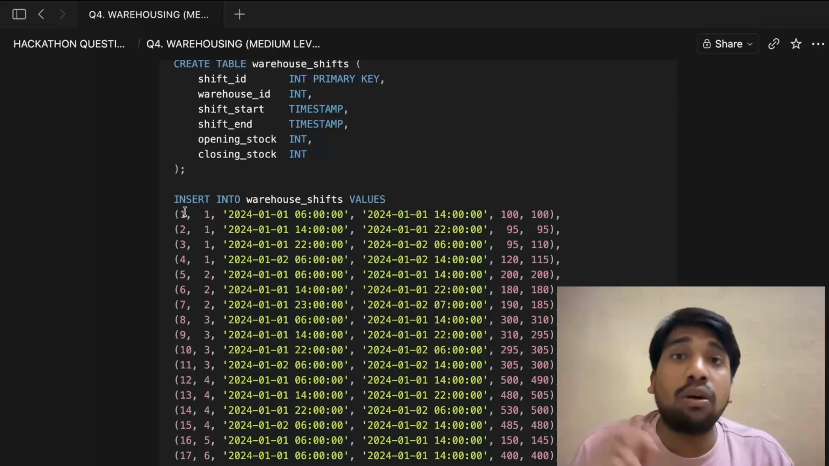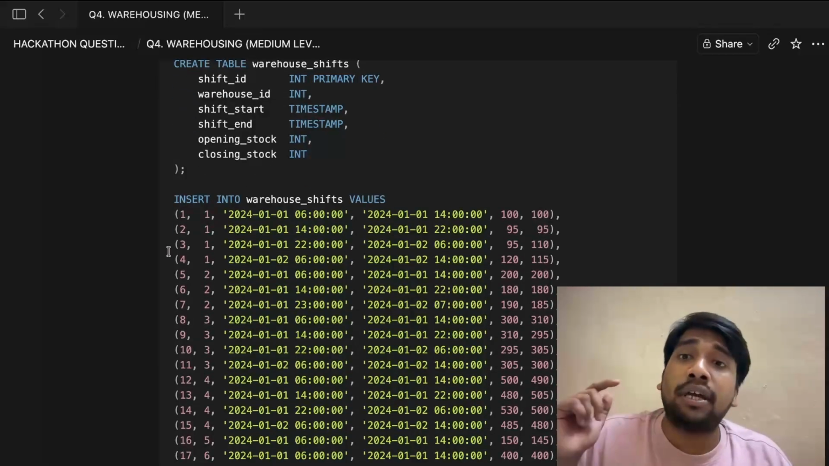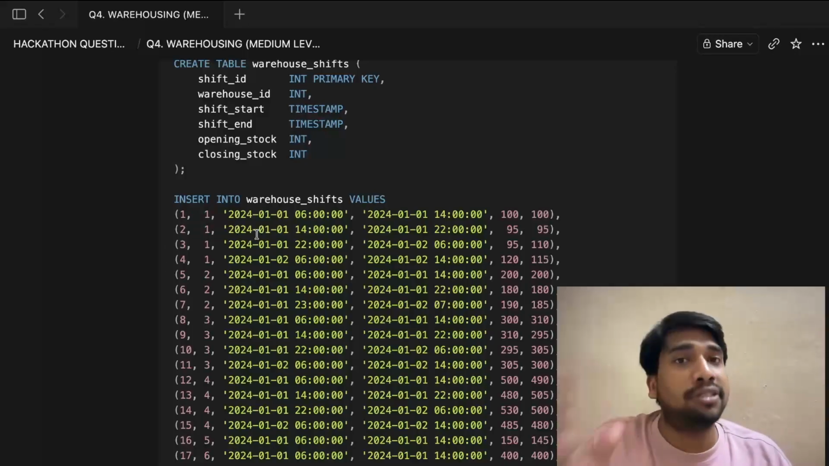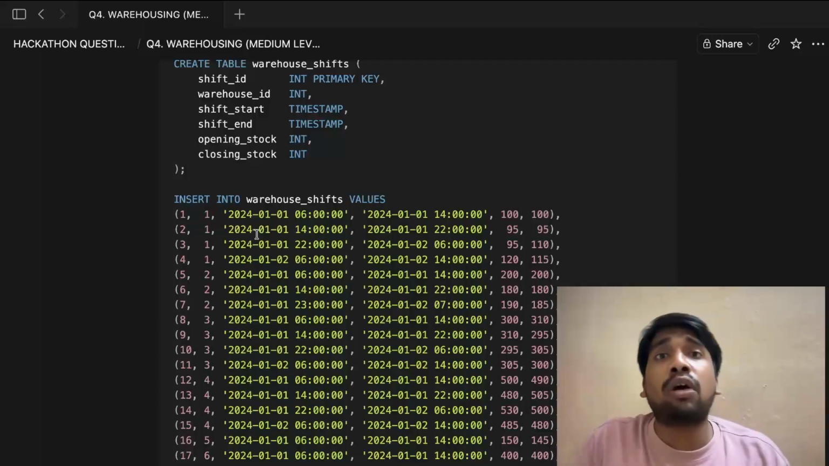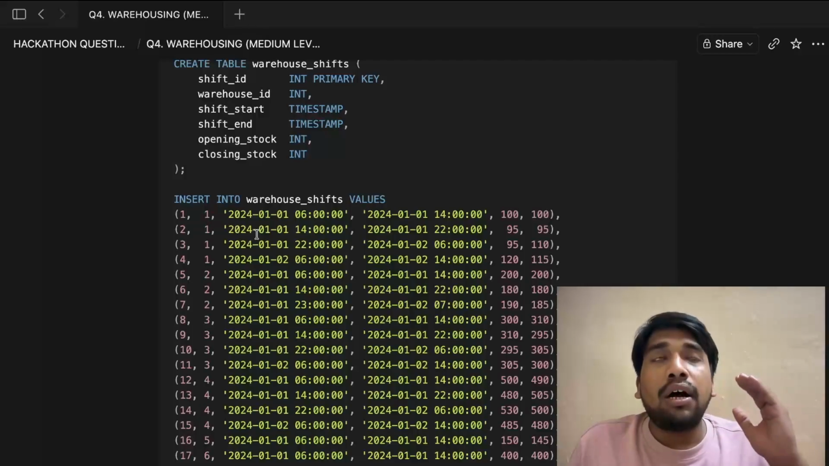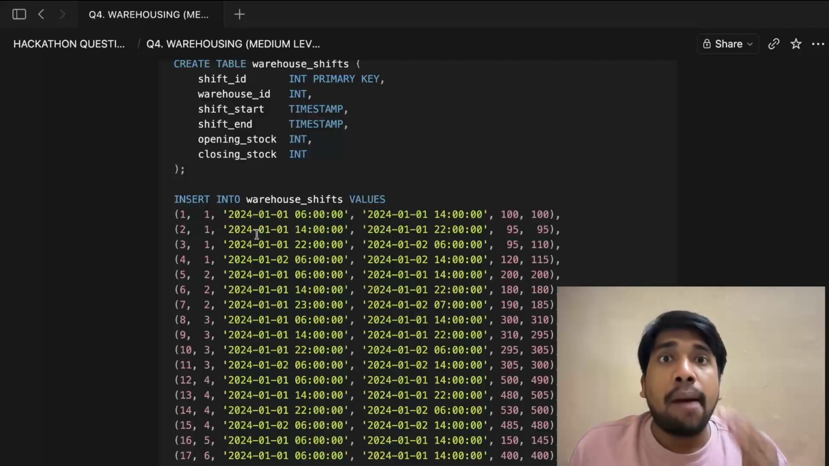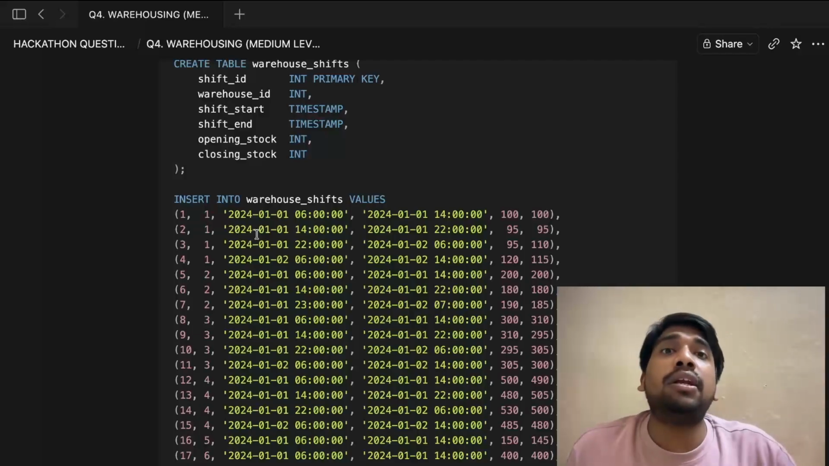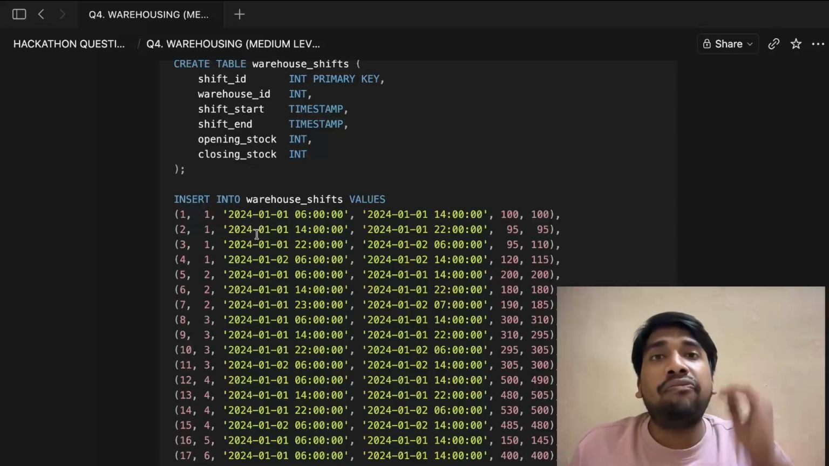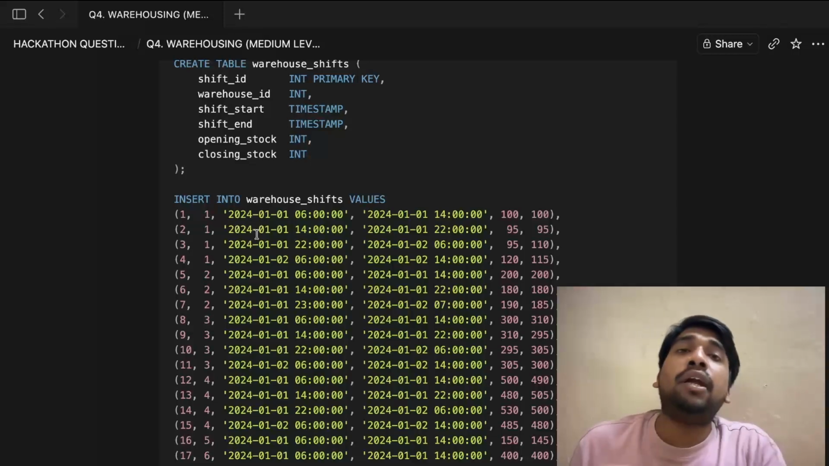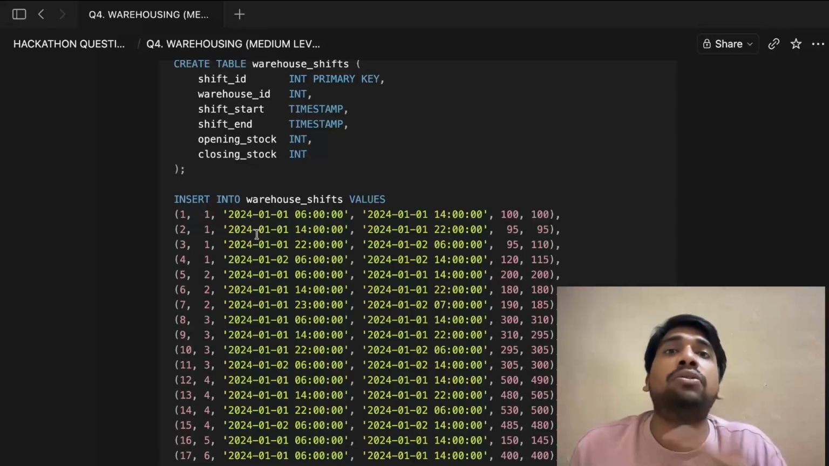So again, check the description box. You will see these statements, and solve this question before watching my solution. Even if you're not able to solve it, that's completely fine. Why? Because trying to solve the question and then watching the solution is 100 times better than not solving the question at all and then watching the solution.